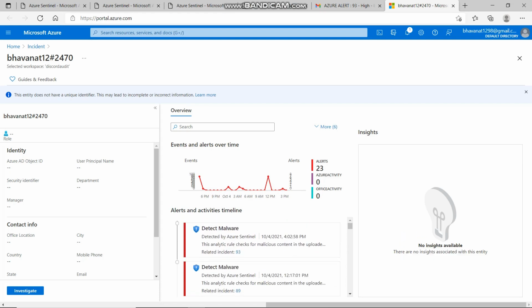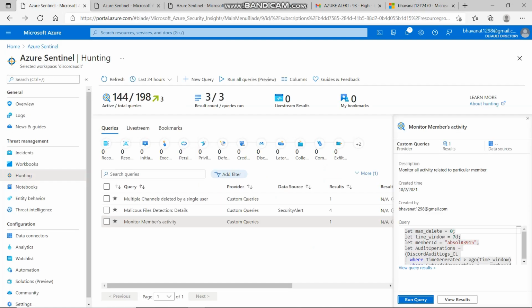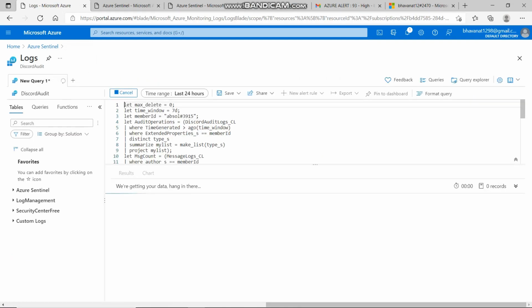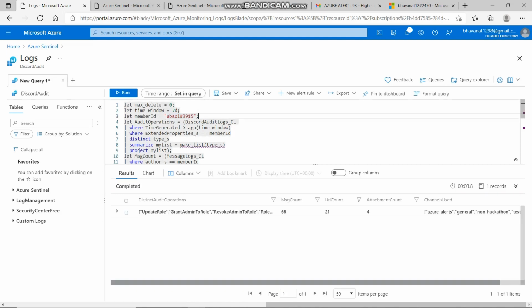Now, to find out more details regarding the malicious attachment that has been uploaded and also the suspicious user, we can navigate to hunting queries. So here we have a hunting query defined for monitoring the members' activity. And if I go to the view results, here I am provided an option to give the username of the user that I am interested in, and once this query is executed, we get important details such as the distinct audit operations that he is performing, and in this case he is performing critical operations like granting admin privileges to roles and users, etc.